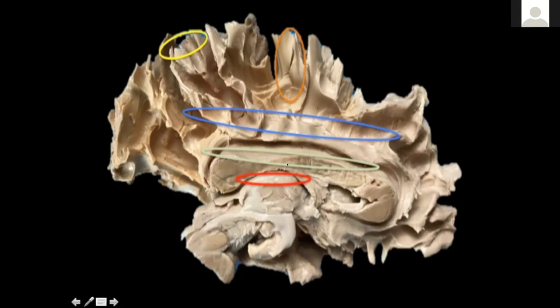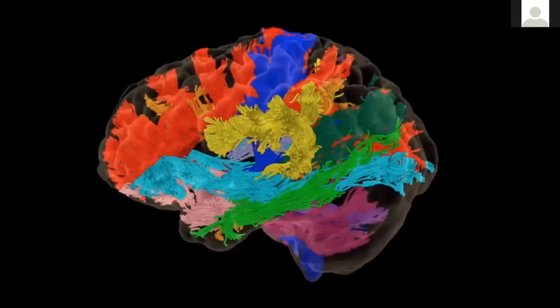The 4th horizontal group is that of the commissural fibers, and it consists of the habenular commissure, corpus callosum, posterior commissure, and the anterior commissure. And the last group is this orange circle, the vertical group of projection fibers, that is the internal and external capsule, the dorsal part continuing as the corona radiata.